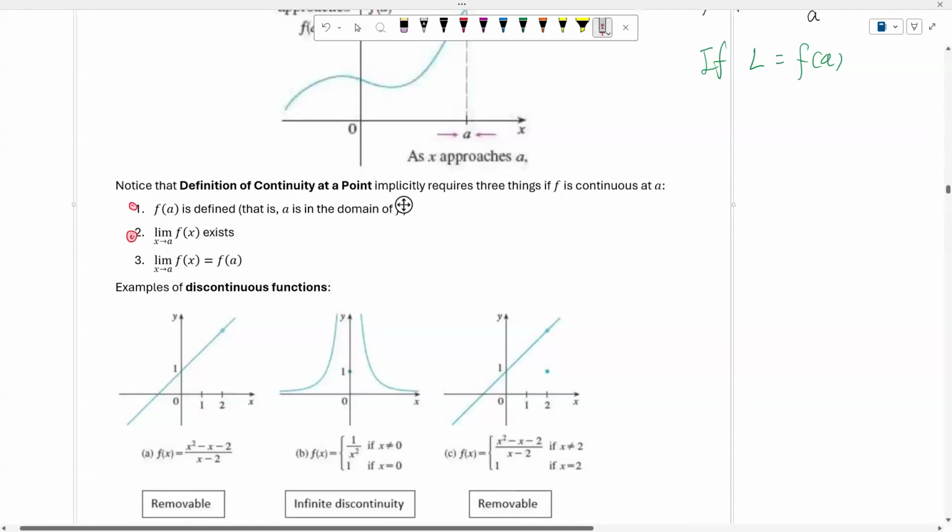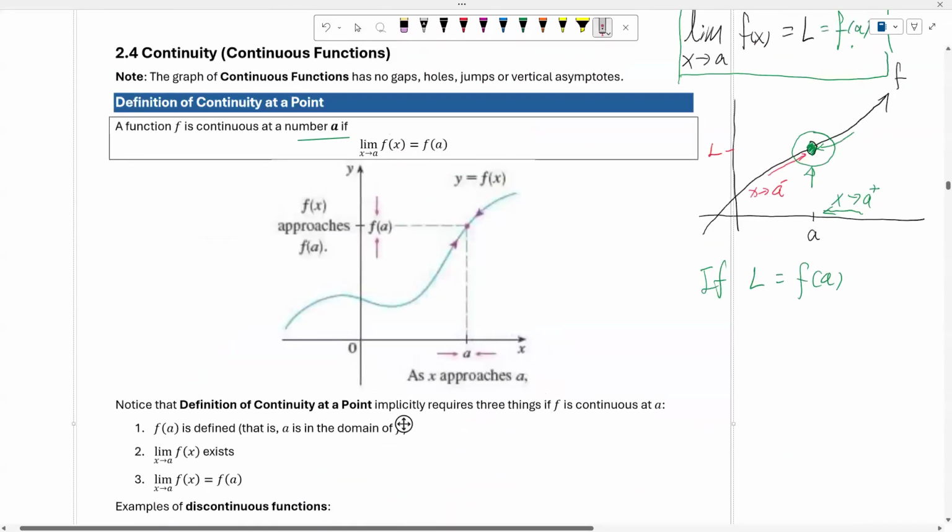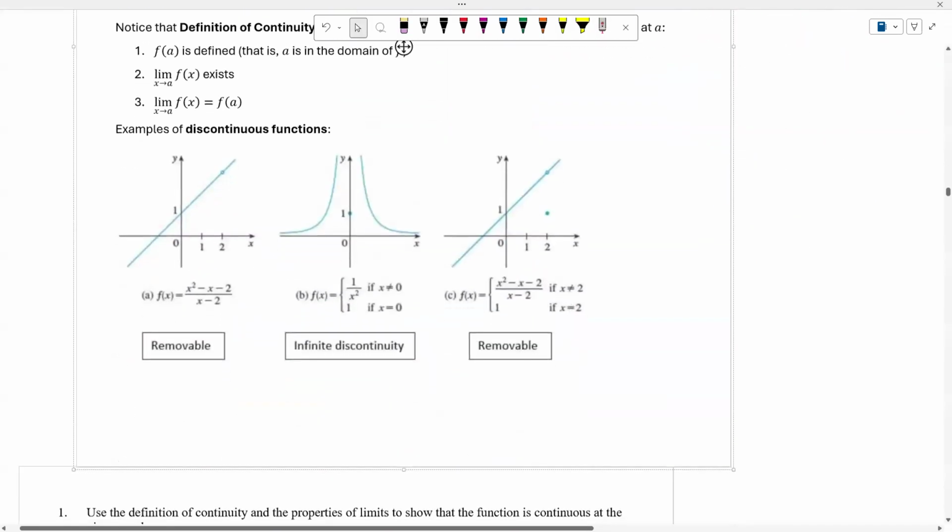Then with the first and the second, we also need to show that the limit as x approaches a of f of x is also equal to f of a. If we could show these three conditions, then we will say that the function f is continuous at a number a. The following examples are about this continuous function.